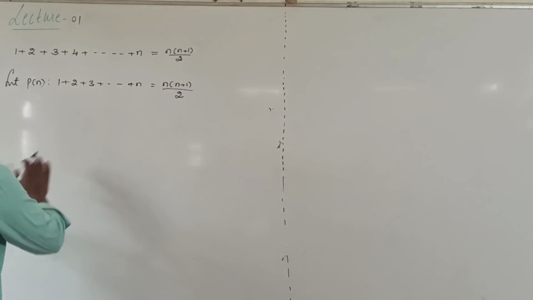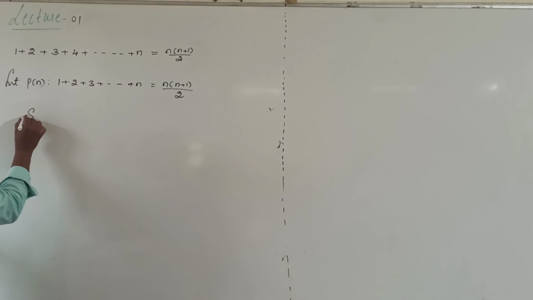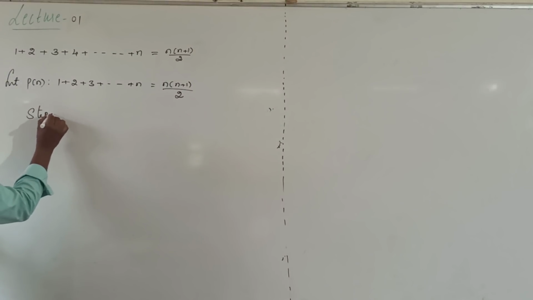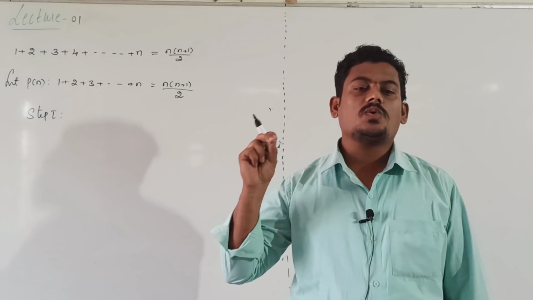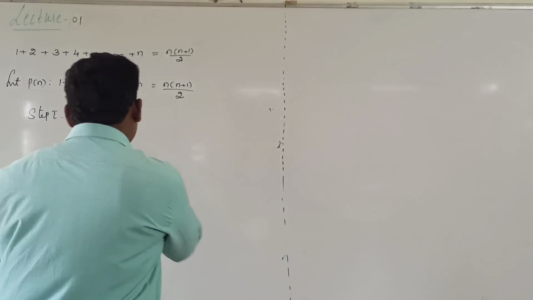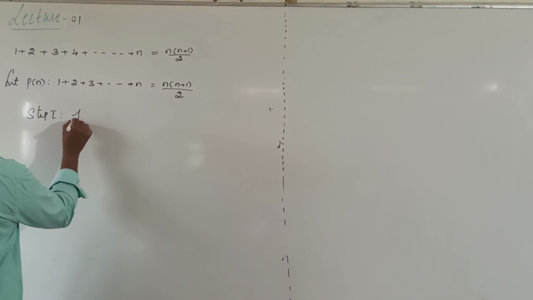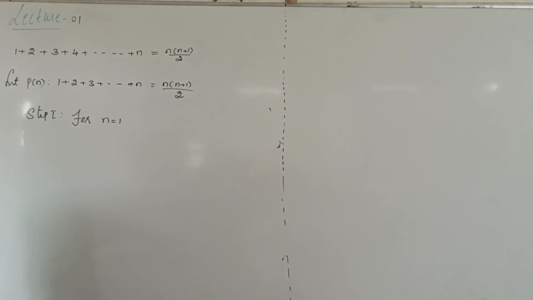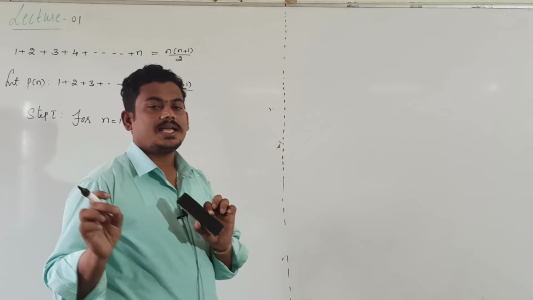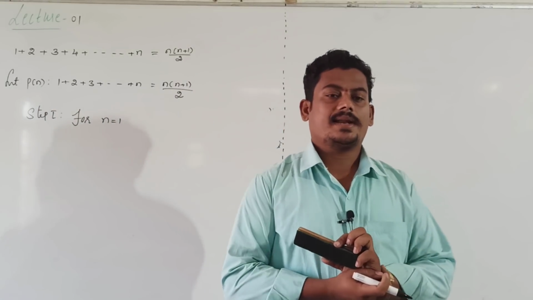In step 1, check whether the given statement is true for n equal to 1 or not. Take n value 1. Verification for n equal to 1.